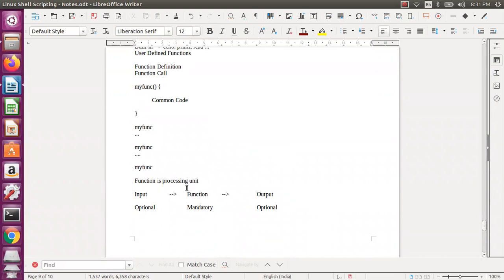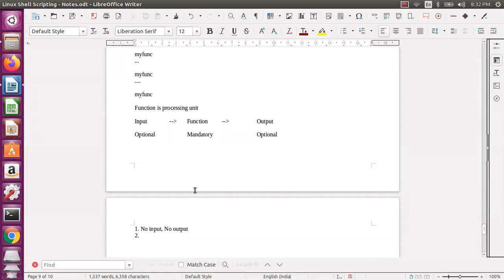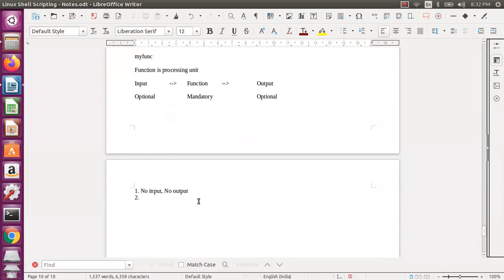So input means input to the function. So how we will pass, we will see. So I want to pass 10 and 20 to a function. The function has to do certain multiplication and it has to return to me. So that is the input. So let us assume I write my power function. So I pass base, I pass exponent. So that is the input. Now I want the result. So base to the power of exponent, the function will calculate and it will give me the result. So that is nothing but the input and output. We will see a couple of programs.